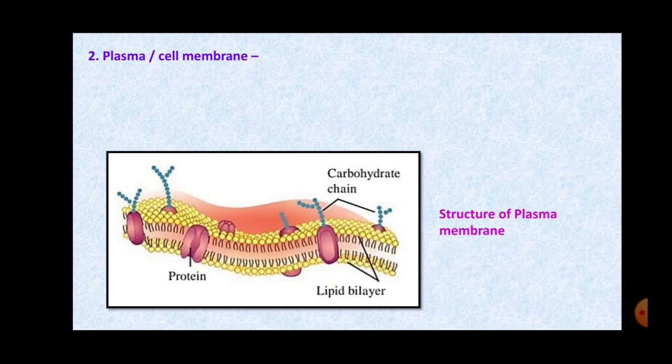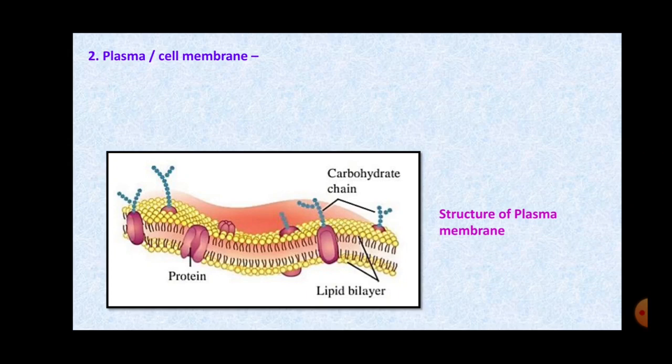This cell membrane is also called a selectively permeable membrane. Permeable means which allows substances to go through. Selective means it only allows certain substances to enter the cell, whereas it prevents other substances. It does not allow everything inside the cell.